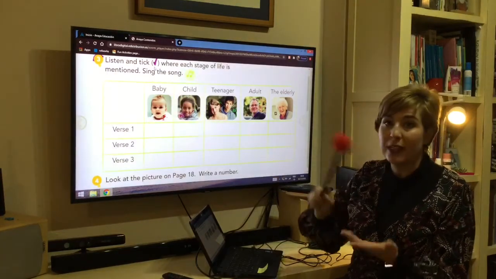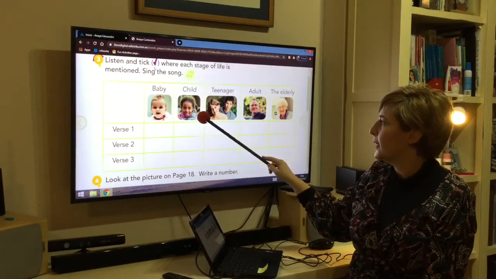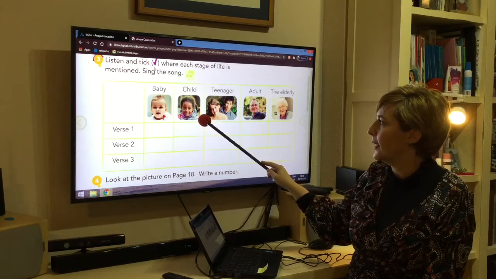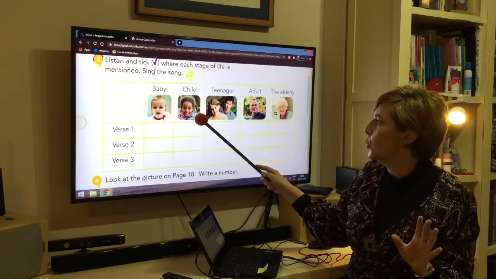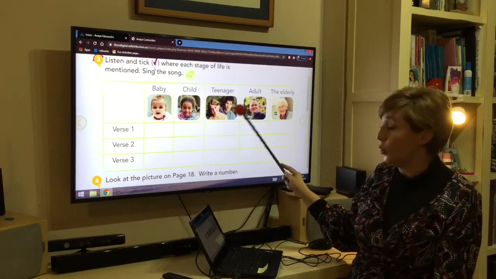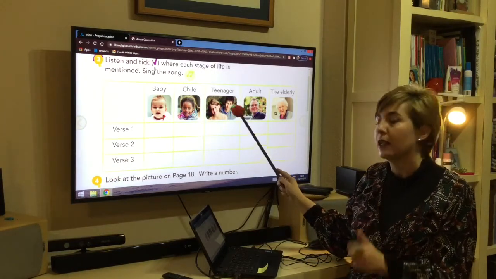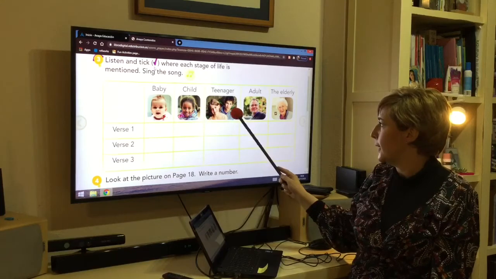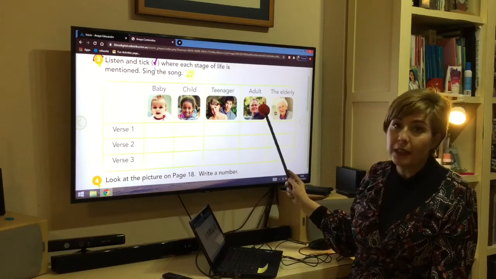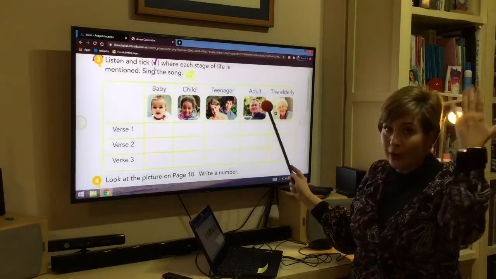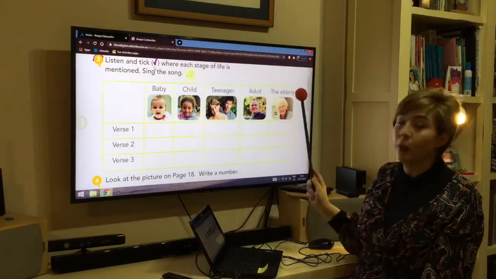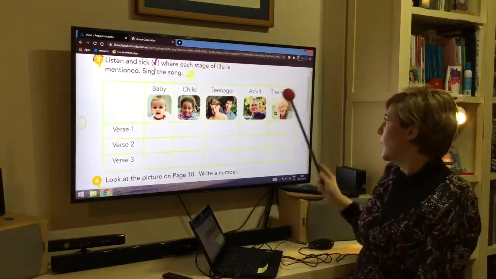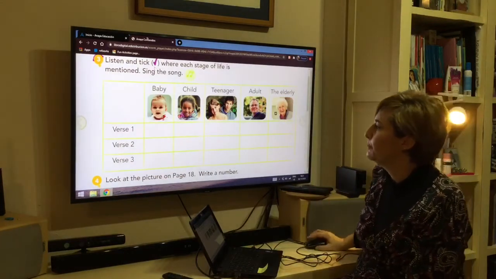This is when it's 1 year old. This is until it's probably from 3 to 13. At 13 you are a teenager. From 13 to 19 you are a teenager. From 21 until you are 71 you are an adult. And when you are over 71, you are an elderly person.